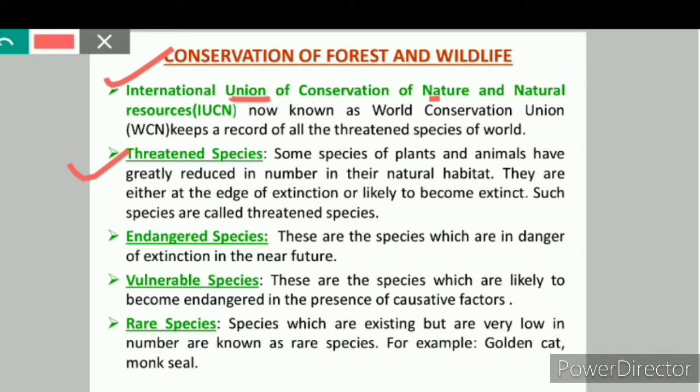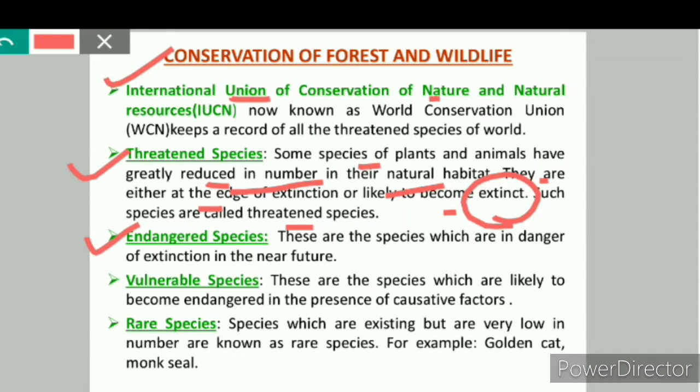Number 1 is threatened species. Some species of the plants and animals have greatly reduced in number in their natural habitat. So they are either at the edge of extinction or likely to become extinct. Extinct means to lose any species forever. That means extinct species are the species which have been lost forever. So such species that have greatly reduced in number in their natural habitat and are likely to become extinct are called threatened species.